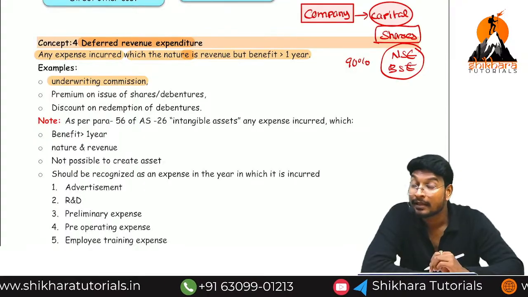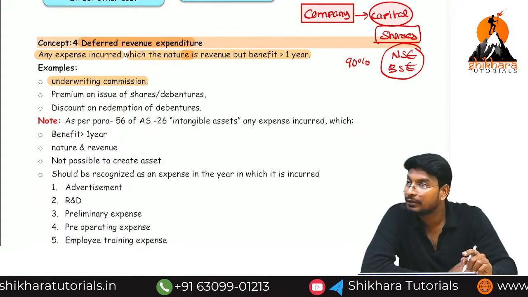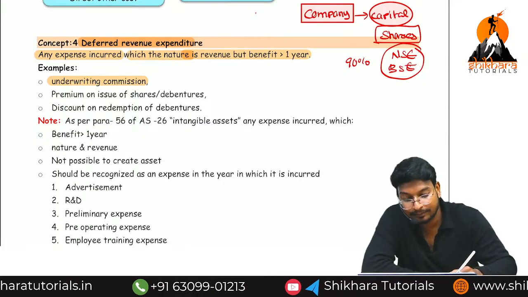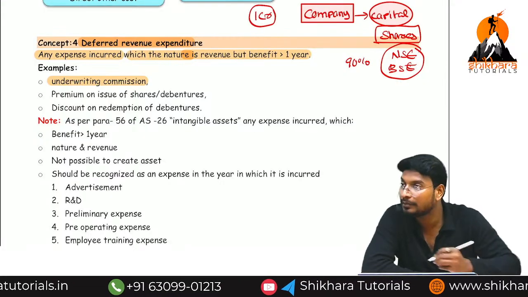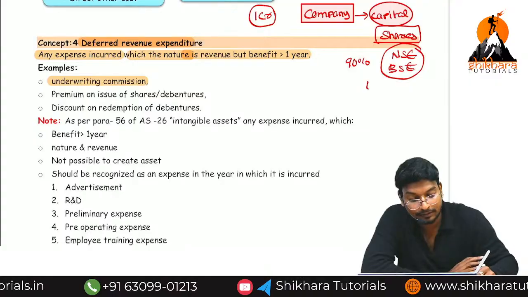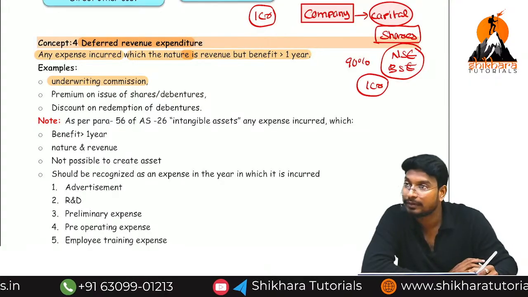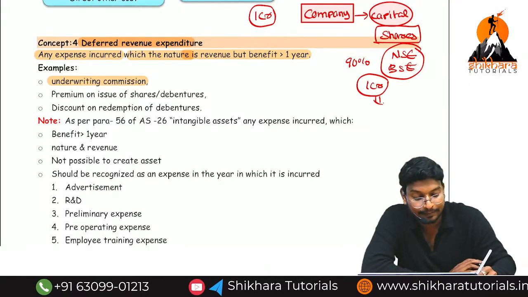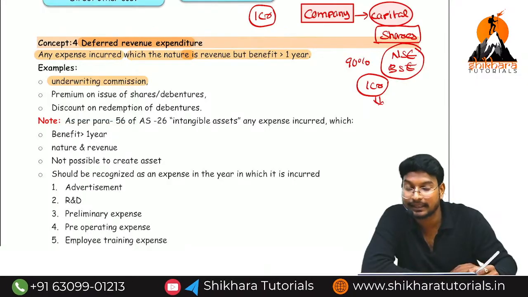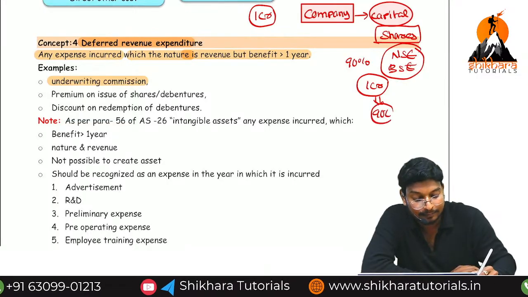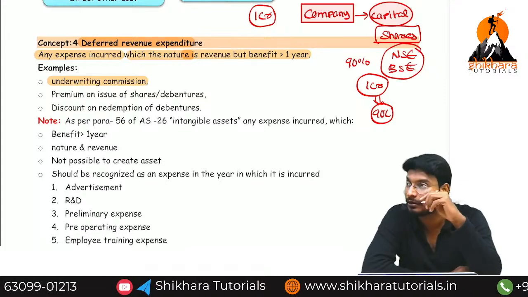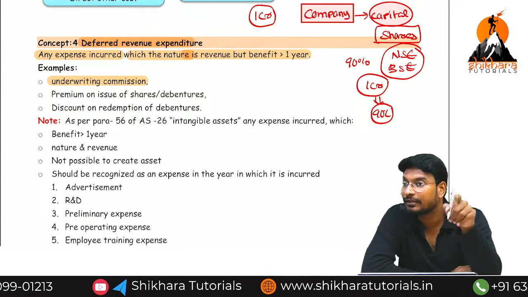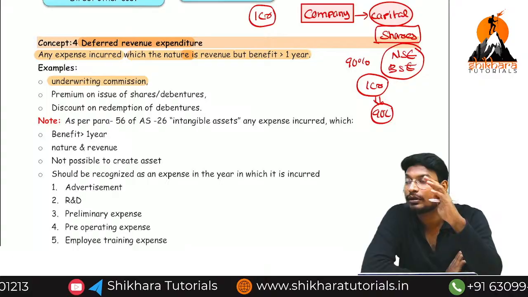If any company is going to issue shares, for example, the company is issuing for 1 crore rupees, in this 1 crore the public needs to purchase how much? 90%. 1 crore into 90% means 90 lakhs. The company needs to subscribe 90 lakhs, otherwise we cannot issue the shares.